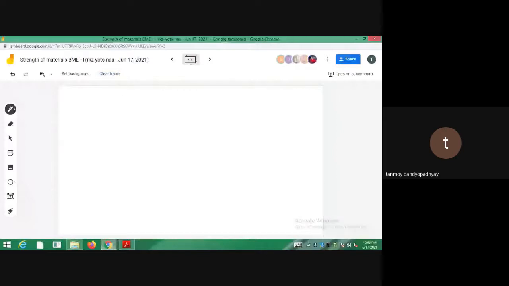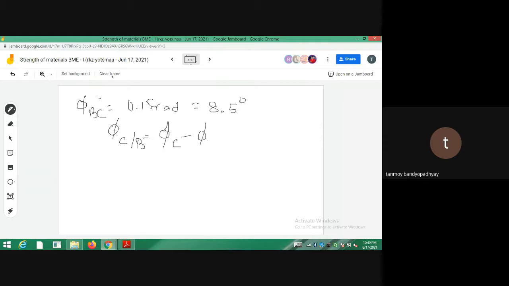So this thing, phi BC, should be coming out to be something like phi BC equal to 0.15 radians, that is equal to 8.5 degrees. So what is this one actually? Whenever I am calling it phi BC, you have to understand that this is actually phi of C with respect to B. This is the rotation of the point C with respect to the point B, which I am getting to be 8.5 degrees.